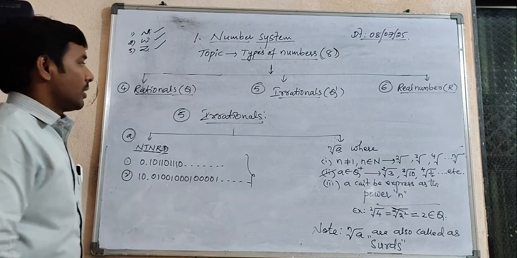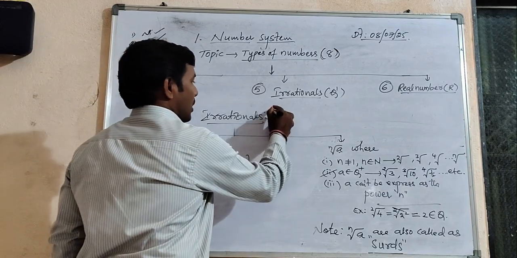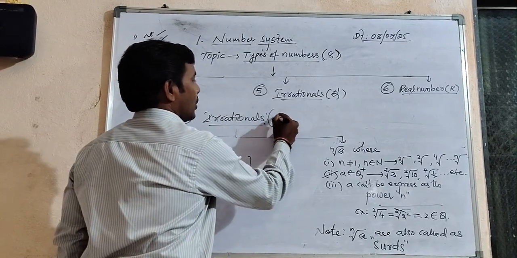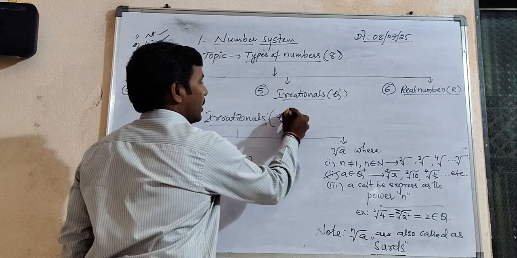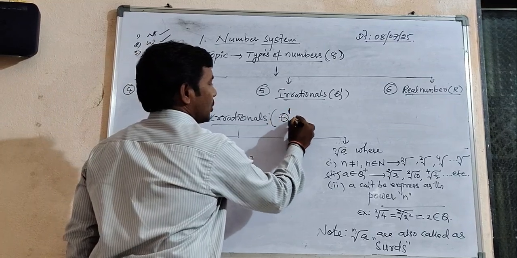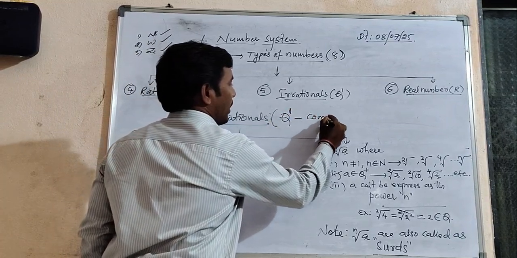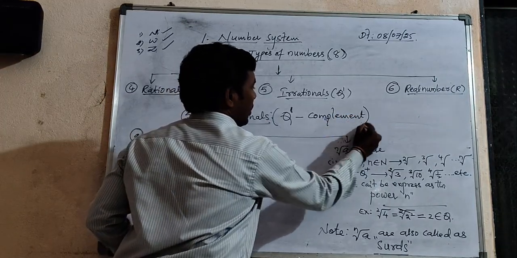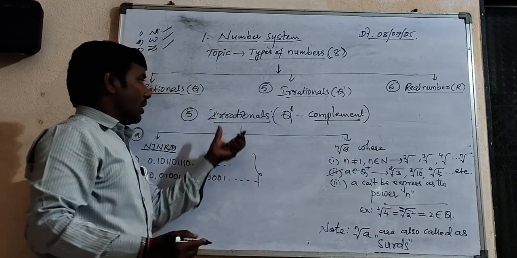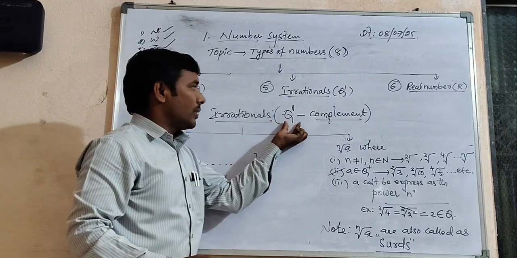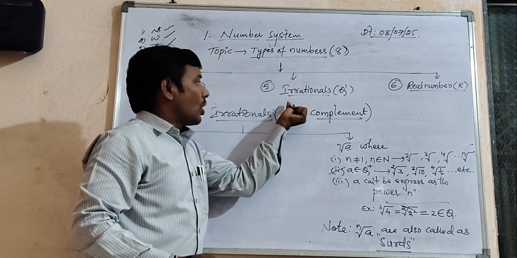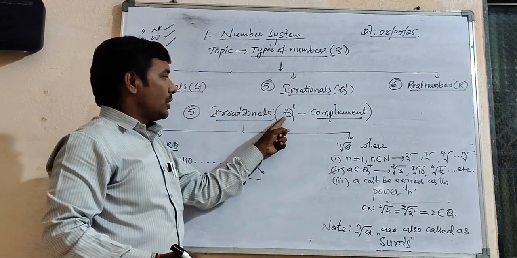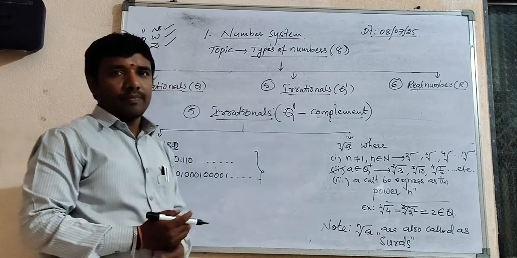One more important thing. Irrational numbers are denoted with Q complement. Observe this line here; this is called the complement. Once again, irrational numbers are denoted with Q complement.